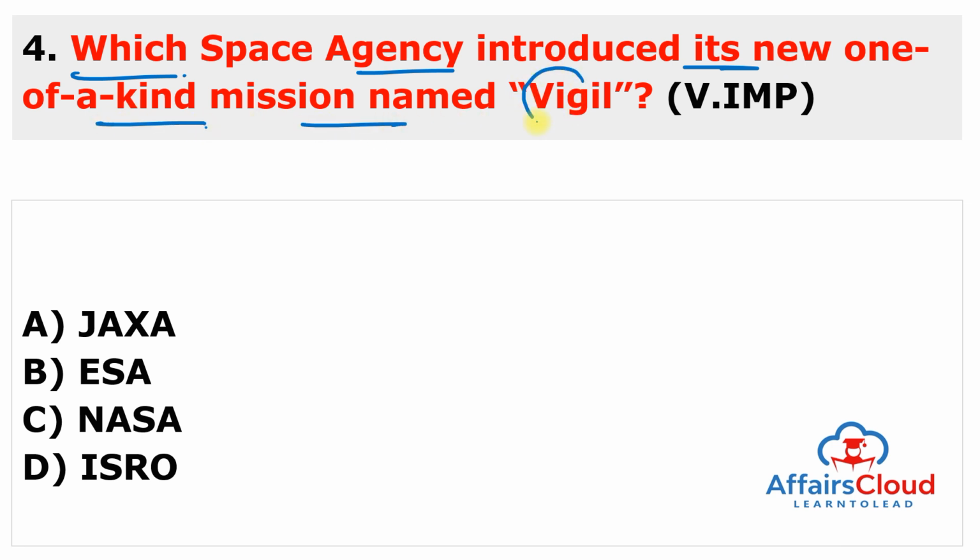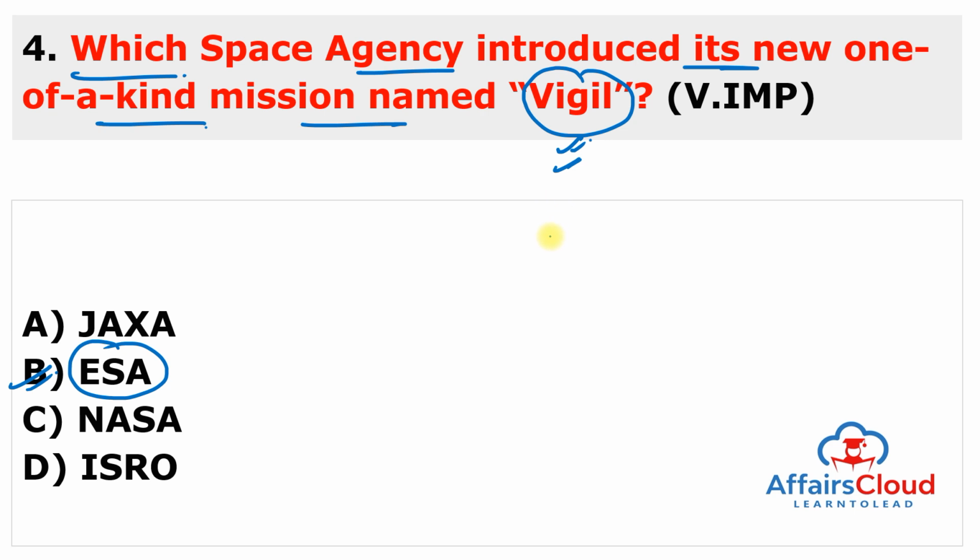So moving to the next question, which space agency introduced its new one of its kind mission named as Vigil? You have to remember the name of this mission. This is Vigil, and this space agency is European Space Agency. So answer of this question is B. European Space Agency introduced its new one of a kind mission named as Vigil, which is meant to protect the Earth from its nearest star, which is Sun.